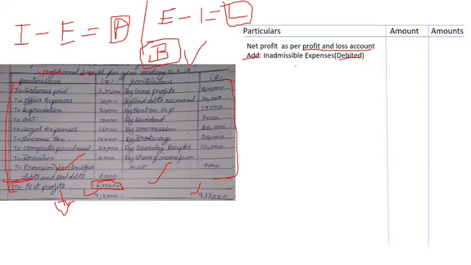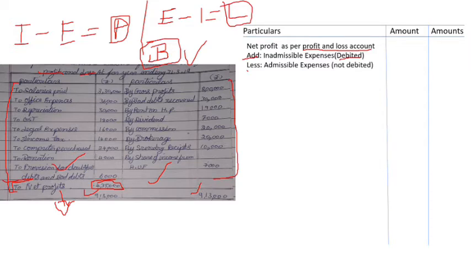There are various inadmissible expenses. Example is interest on the capital, or excess depreciation. There are various. You need to remember the list. If you want a better understanding of this chapter, you need to remember the list. Okay, it is inadmissible expenses which have to be added. Next,